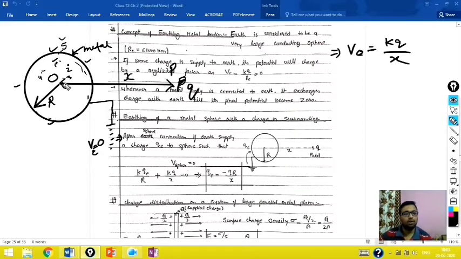We are calculating at the center because we know this distance x of the charge from the center only, okay, that's why we can say this. And moreover, you can say this is symmetric, so at the center your potential will be kq upon x. Now the potential at the surface will also be equal to kq upon x.